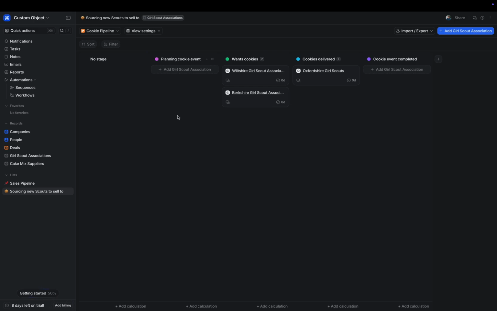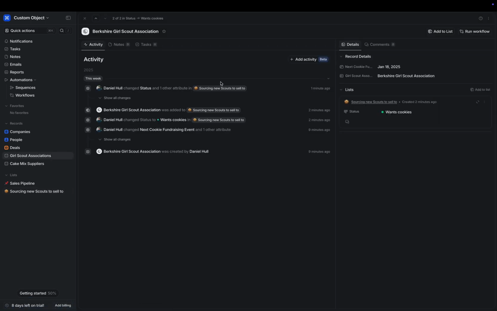Lists are flexible ways to create an interface with your objects. If we clicked into the Berkshire Girl Scout Association, the name of this record is unlikely to change, but the status of this organization as it relates to selling cookies may indeed change. We use a list to capture the pipeline and the object to capture permanent record information.